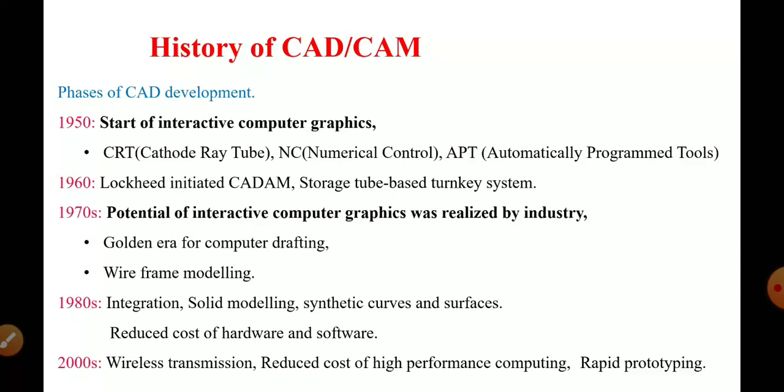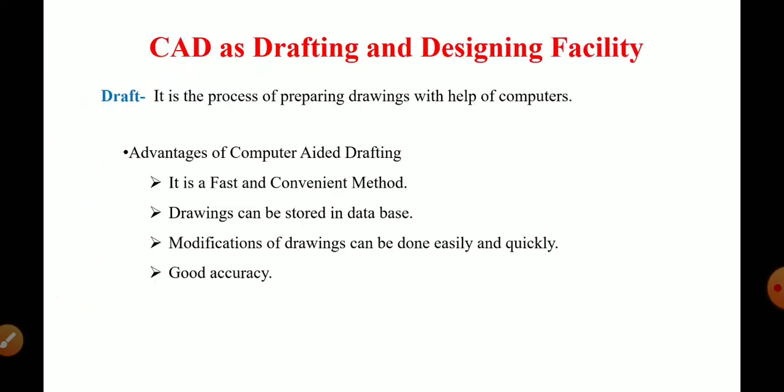Then in the next phase, in 1980, integration, solid modeling, synthetic curves and surfaces were developed. Also in this phase the cost of hardware and software required for CAD CAM was reduced. In the next phase, in 2000, wireless transmission and rapid prototyping were developed. Also the cost of high performance computing systems was reduced. So this is the history of CAD.